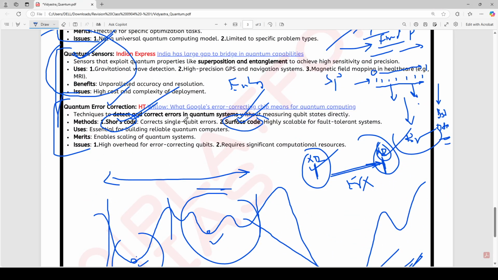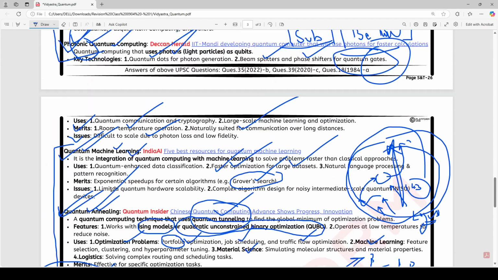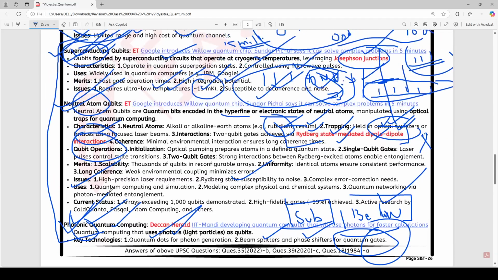So for the information that we want to protect or make error free, we keep physical clones of that information. If there is any tampering or error, we compare it with the physical clones and remove the error. So this is about quantum error correction, quantum sensors, quantum annealing, quantum machine learning,